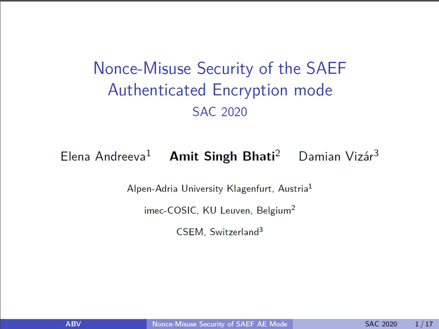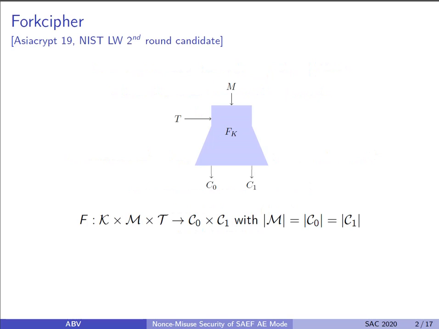Since SAEF is a fork cipher mode, let us start by understanding what the fork cipher is and how its security is defined. Fork cipher was introduced in ASIACRYPT 2019 by Andreeva et al. and is one of the second round candidates of the NIST lightweight cryptography. A fork cipher is a symmetric key primitive which takes two inputs, a t-bit tweak and an n-bit plaintext input, and it returns two n-bit ciphertext blocks as output.